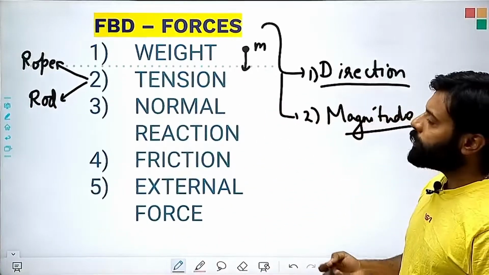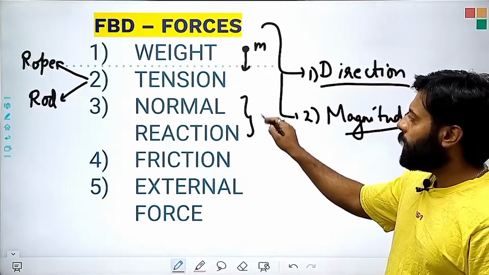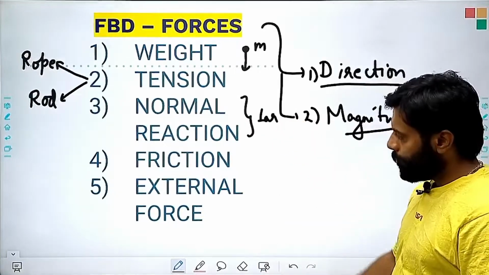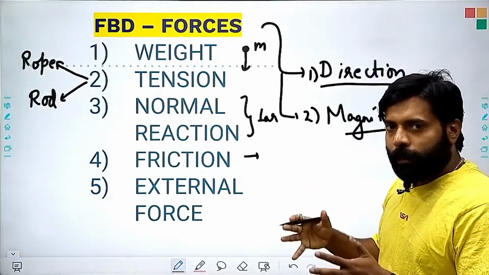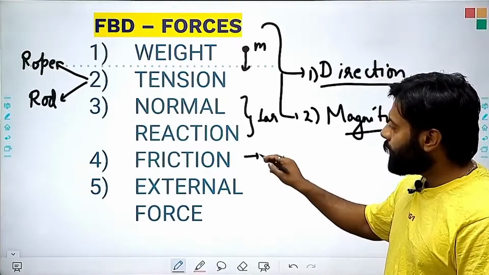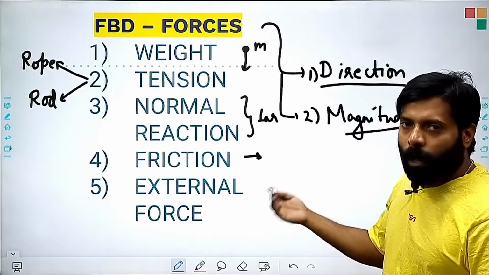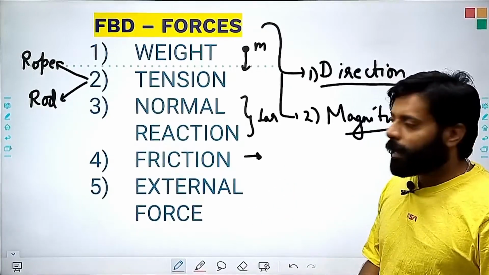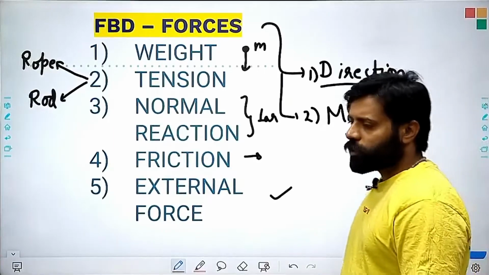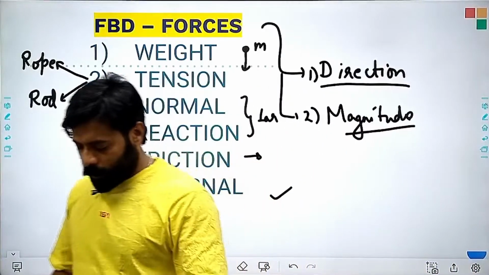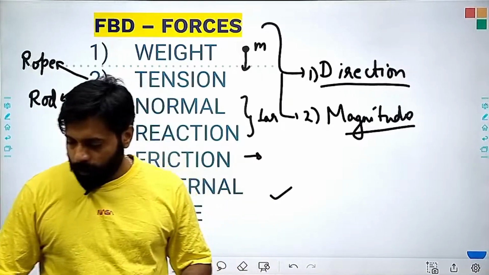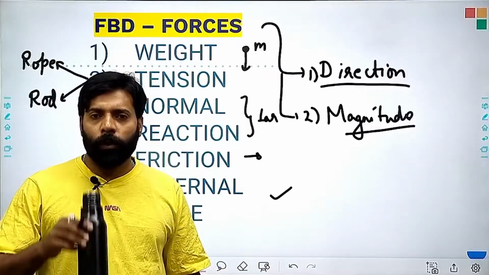Normal reaction, as the name suggests, always acts perpendicularly. Friction always wants to keep things intact. I'll show you how to draw friction in the free body diagram. And the external forces which we apply will be given to you by the question.